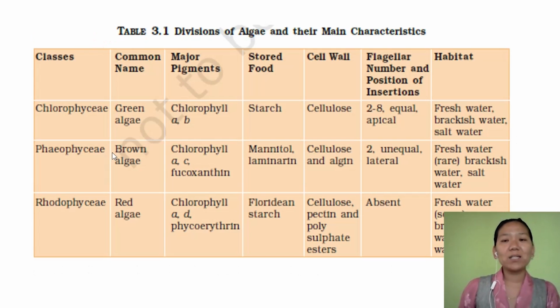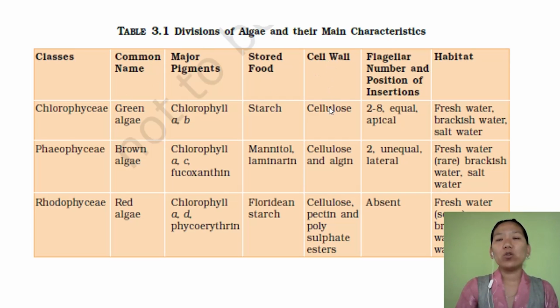Now let us summarize the divisions of algae and look at some of the main characteristics. Let's talk about Chlorophyceae. Chlorophyceae is commonly called green algae, and the major pigments are chlorophyll A and chlorophyll B, and the stored food is in the form of starch.